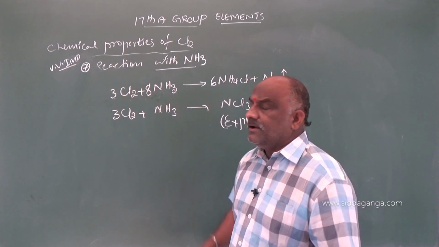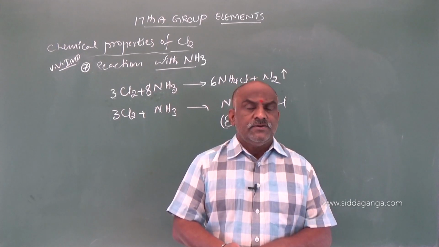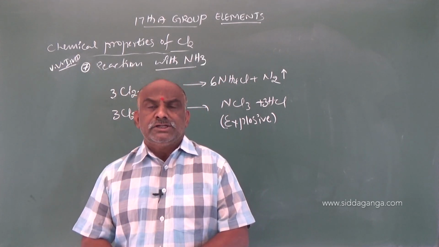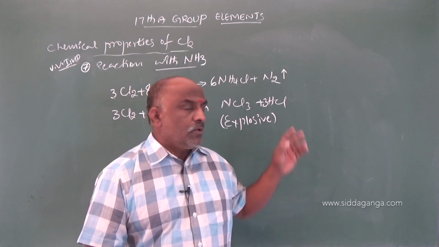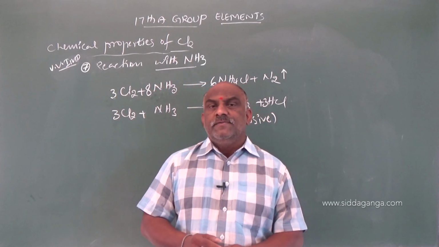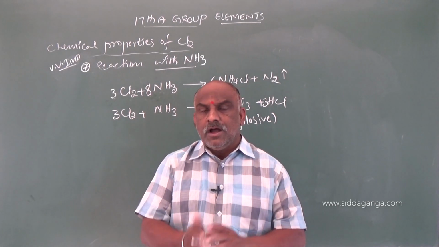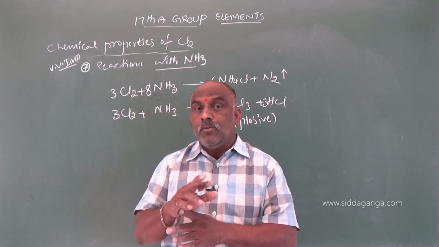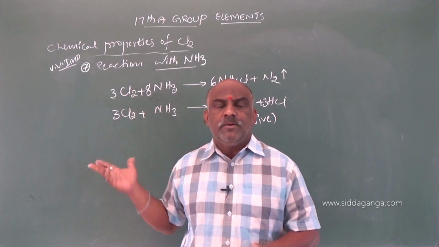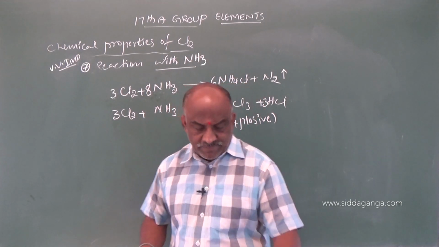So this is also a very, very important reaction with ammonia. Chlorine reacts with ammonia to give rise to NH4Cl and N2, as well as chlorine reacts with ammonia gives rise to NCl3, which is an explosive, and formation of hydrochloric acid. According to the stoichiometric coefficients, we have to decide which one is in excess, what will be the product. If ammonia is in excess, the answer is ammonium chloride and nitrogen. Excess of chlorine means the second one, automatically we know that NCl3. Clear? And next one is the eighth property, that is with hydrocarbons.